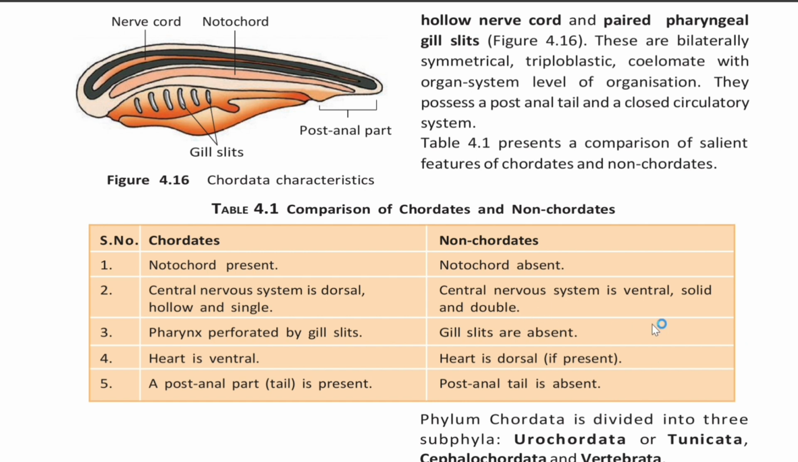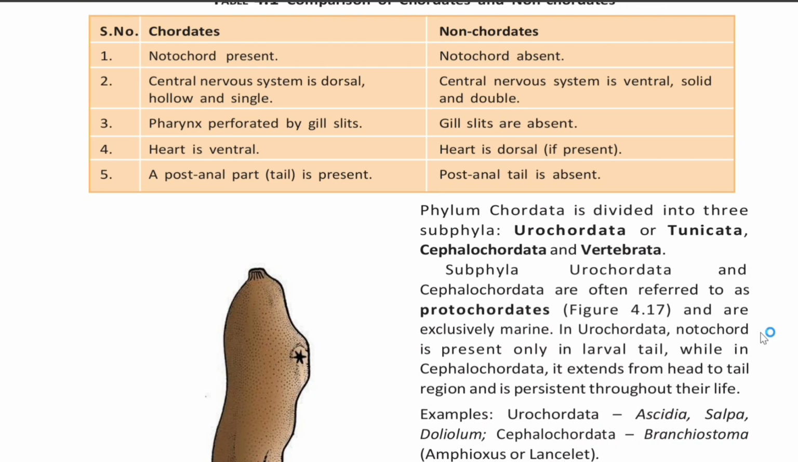Notochord is present in chordates. Notochord is absent in non-chordates. Central nervous system is dorsal, hollow and single in case of chordates, whereas central nervous system is ventral, solid and double in case of non-chordates. In chordates, pharynx is perforated by gill slits, and in case of non-chordates, gill slits are absent. Heart is ventral in chordates and heart is dorsal in non-chordates. A post-anal part, that is tail, is present in chordates. Post-anal tail is absent in non-chordates.